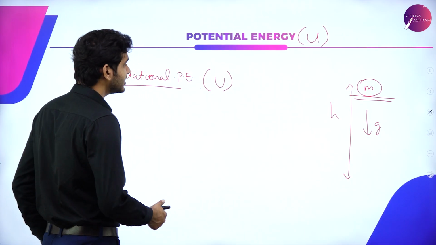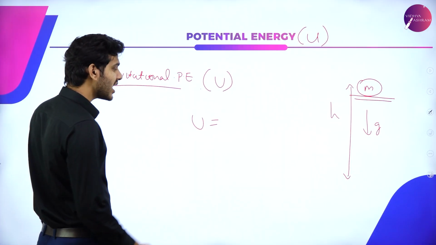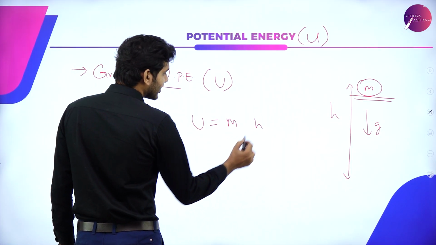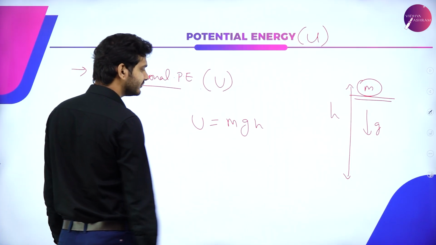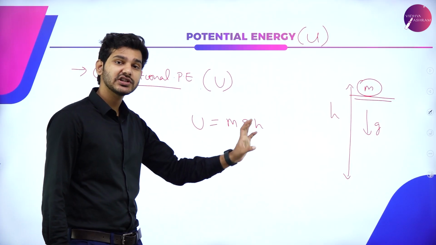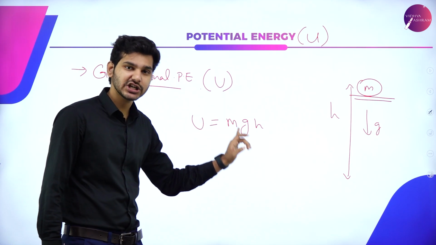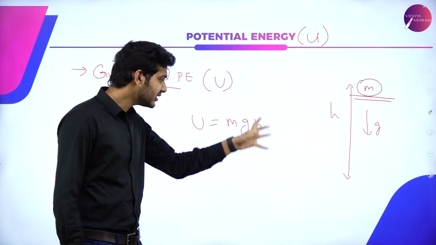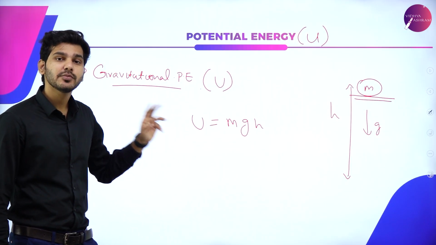So again, the equation to define gravitational potential energy is that a mass m kept at a height h will experience gravitational acceleration. So together we can say that gravitational potential energy will be equal to mass times the acceleration due to gravity times the height at which it is kept. All these three will contribute towards gravitational potential energy.